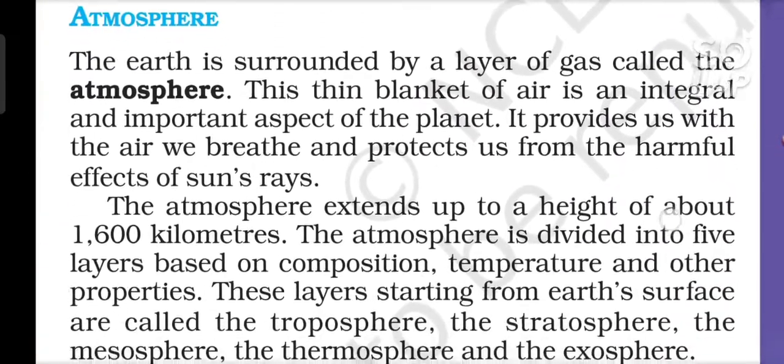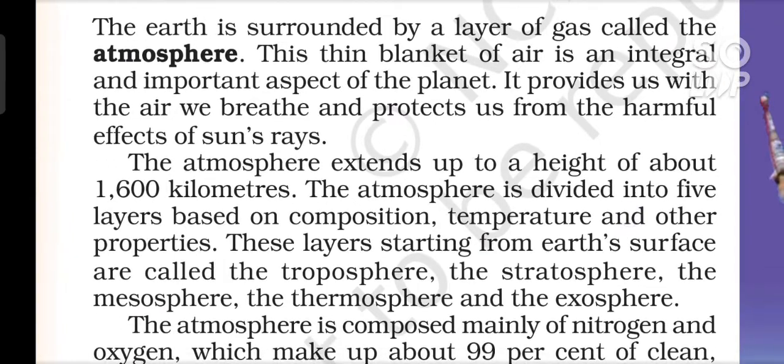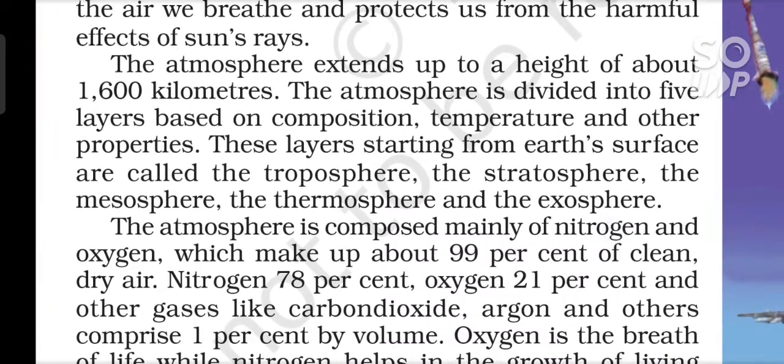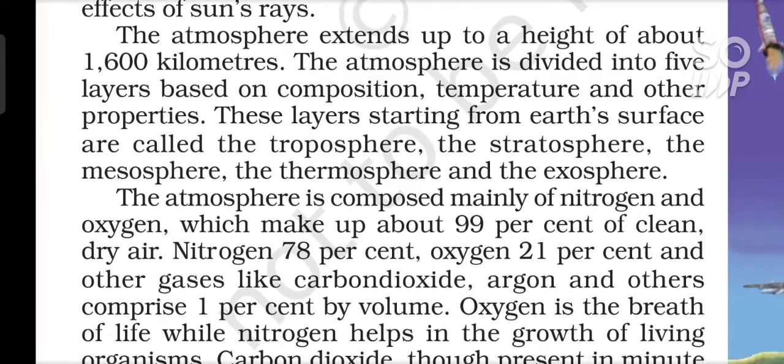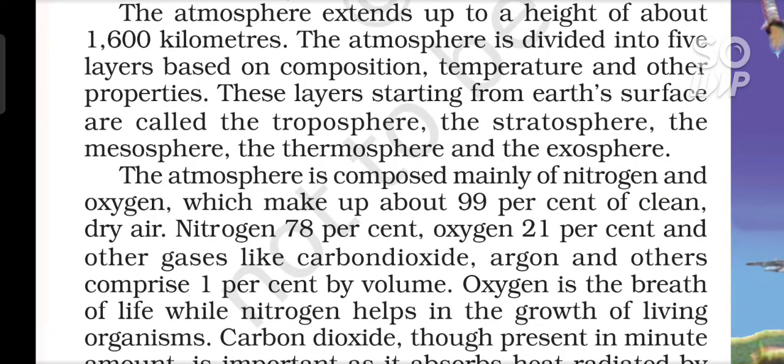Atmosphere. The Earth is surrounded by a layer of gas called the atmosphere. This thin blanket of air is an integral and important aspect of the planet. It provides us with the air we breathe and protects us from the harmful effects of sun's rays. The atmosphere extends up to a height of about 1,600 kilometers. The atmosphere is divided into 5 layers based on composition, temperature and other properties. These layers starting from Earth's surface are called the troposphere, the stratosphere, the mesosphere, the thermosphere and the exosphere.